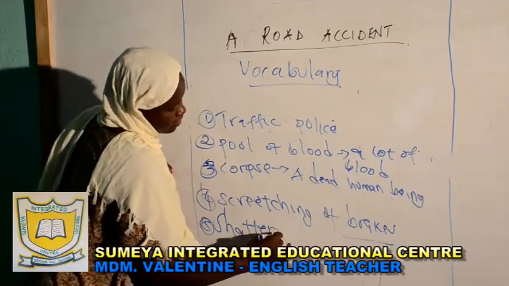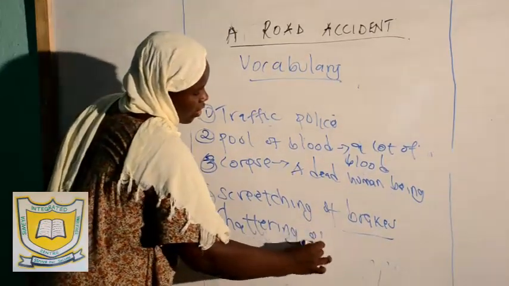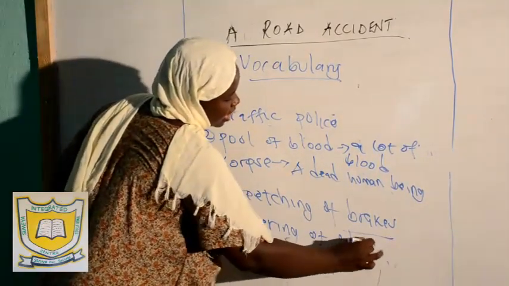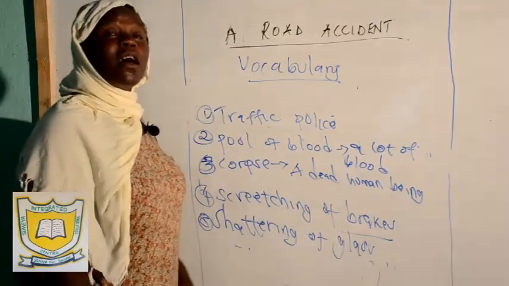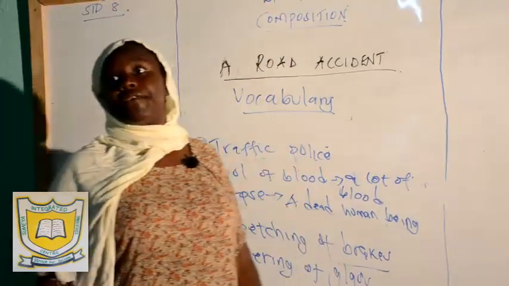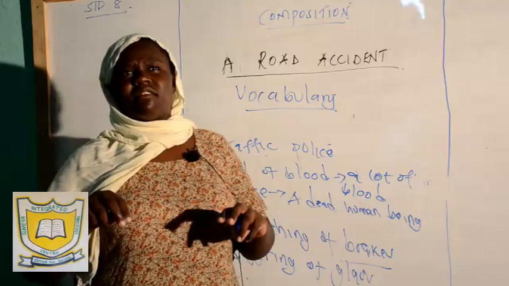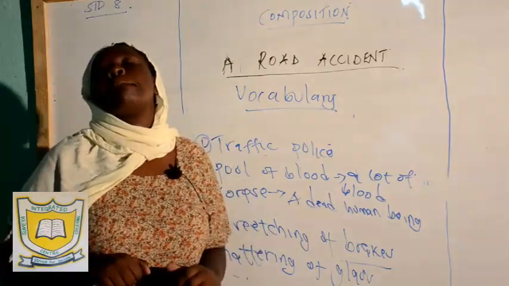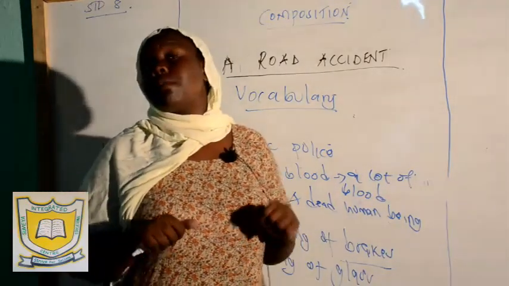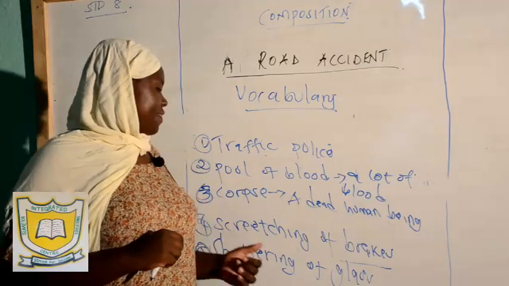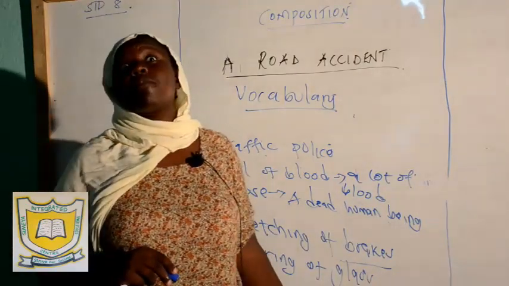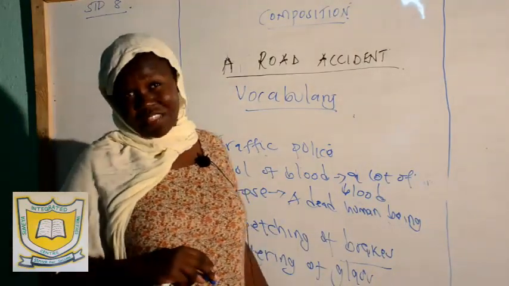And this takes us to the next: the screeching of brakes, and shattering of glass from the road or behind you. If you are walking and then you hear the screeching of brakes, say that is the sound produced by a vehicle that has been stopped abruptly. And then shattering of glass is the sound produced by glass when it breaks.